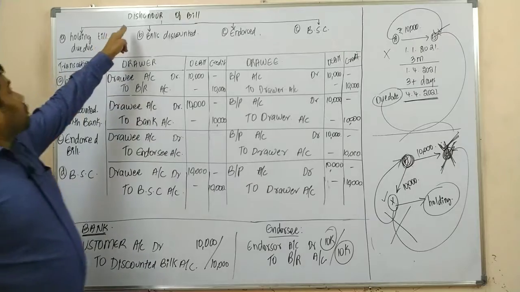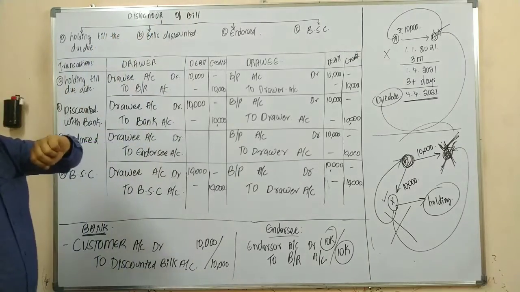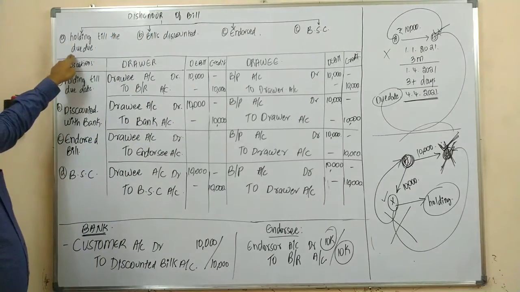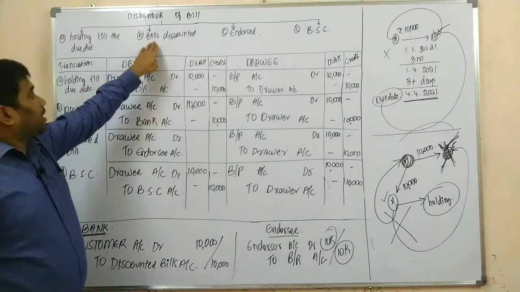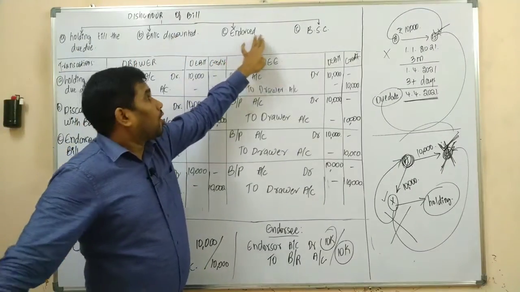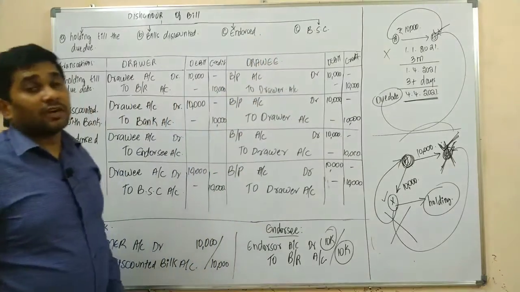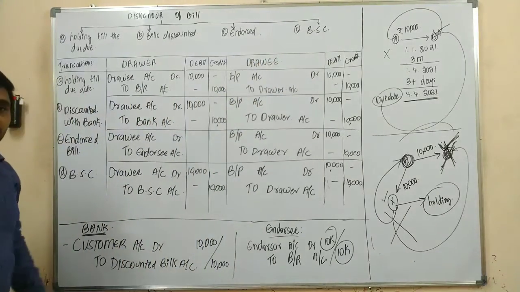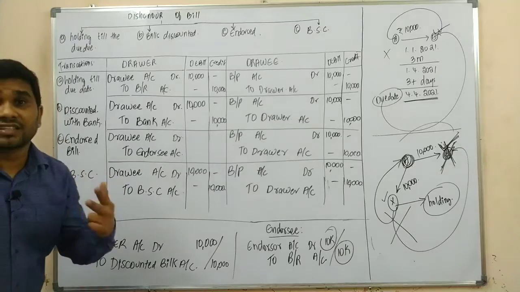So these are the journal entries in the books of various parties in case of dishonor of a bill, if it was held till the due date, discounted with the banker, endorsed, or sent for collection. Let us understand the logic here.